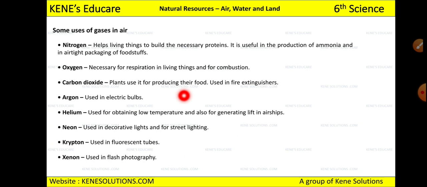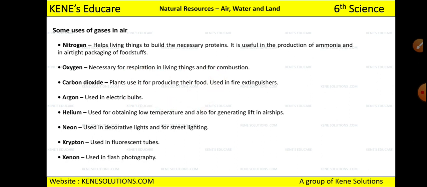Okay, now oxygen. We all know without oxygen we can't survive, and the combustion of fuel also takes place with the help of oxygen only, right? Then carbon dioxide. Now plants use photosynthesis to prepare their own food, right? So plants need this carbon dioxide for producing their food, and it is also used in fire extinguishers.